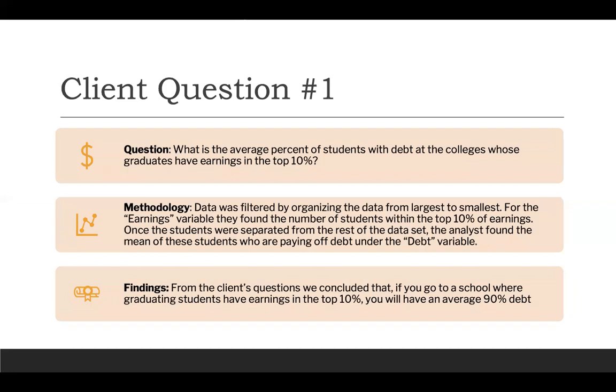Client question 1. What is the average percent of students with debt at colleges whose graduates have earnings in the top 10%? So how we figured out this question is that the data was filtered by organizing the data from smallest to largest. For the earnings variable, we found the number of students within the top 10% of earnings. Once those students were separated from the rest of the data set, the analysts found the mean of these students who are paying off debt under the debt variable. And our findings were, if you go to school where graduating students have earnings in the top 10%, you have an average of up to 90% debt.